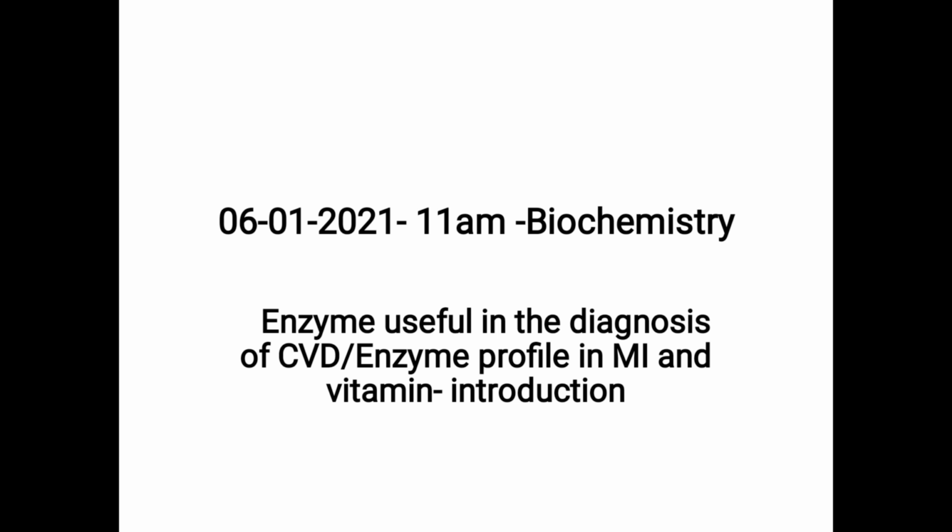Also you have seen other enzymes: pancreatic amylase and lipase, both secreted by pancreas. Lipase is particularly for acute pancreatitis. Amylase also increases; both amylase and lipase increase in acute pancreatitis. But what is the difference?